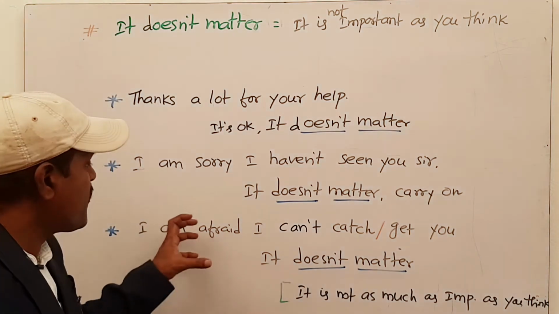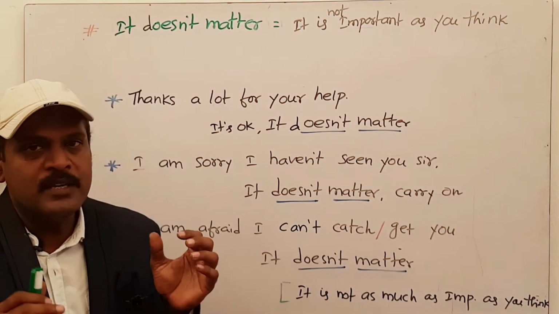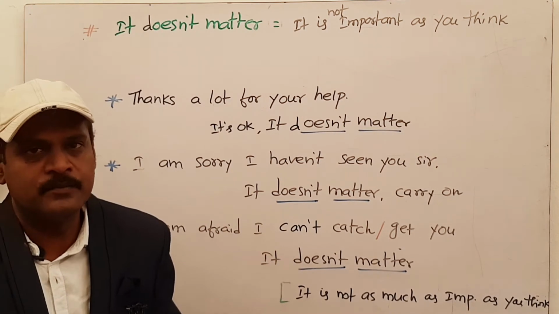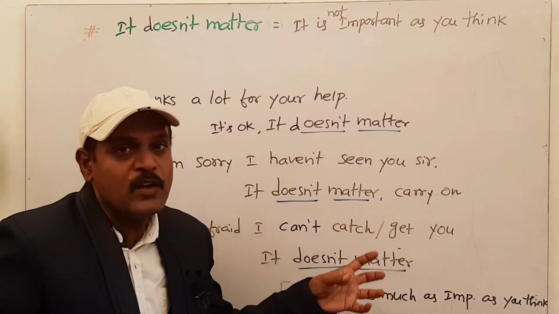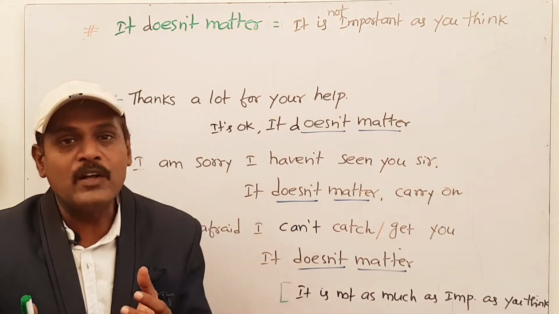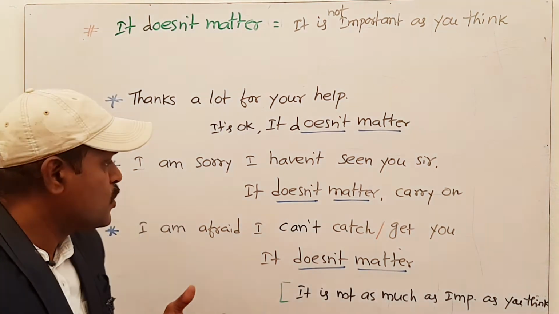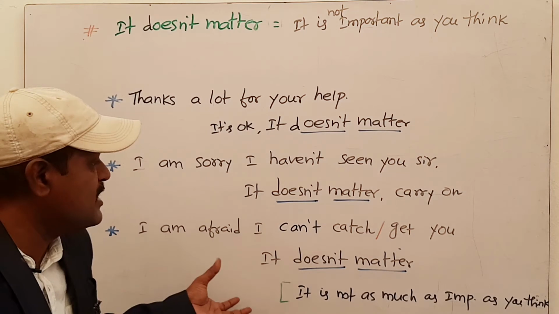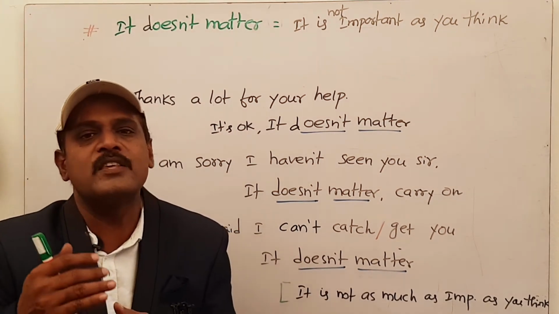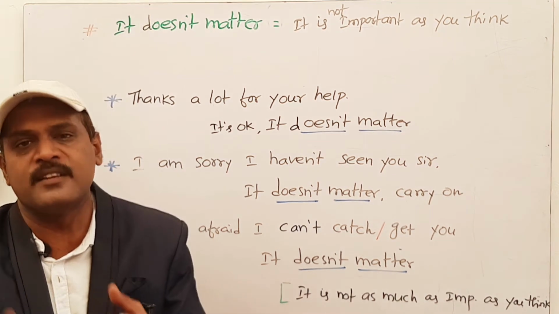Next one. I'm afraid I can't catch you. I can't get you. Here, I'm afraid means it's nothing but I'm sorry. I can't get you, I can't catch you means I can't understand what you are saying. I can't follow you, what you are saying. So to react to that, you can simply say it doesn't matter. And that means it's not as important as you think. It is a casual matter. There is no need for repetition.